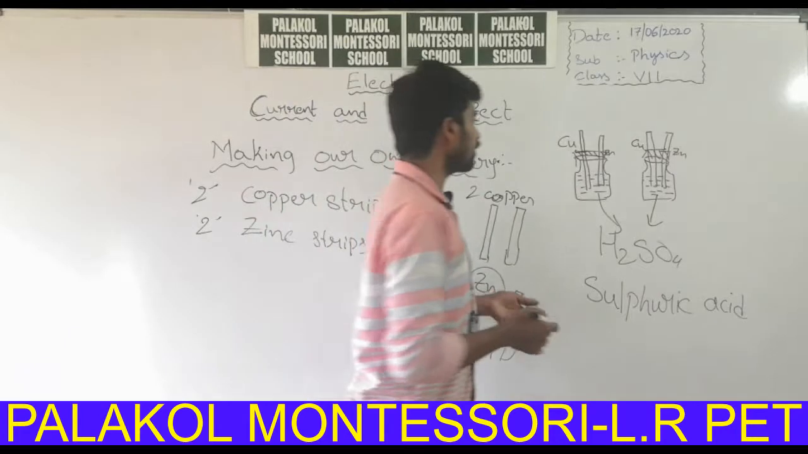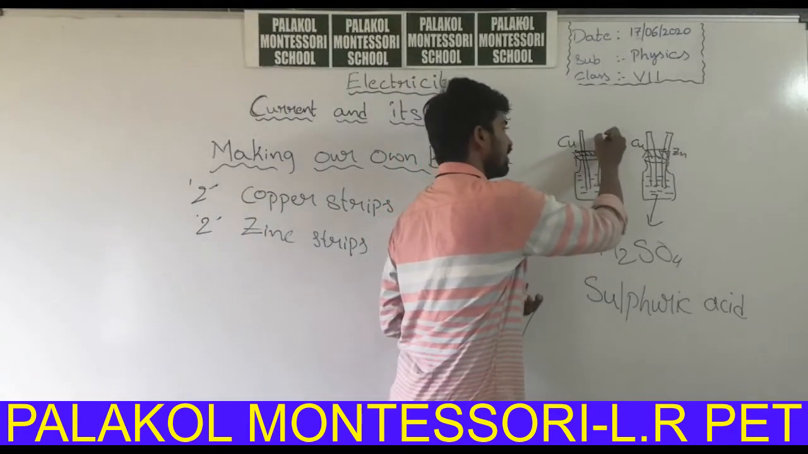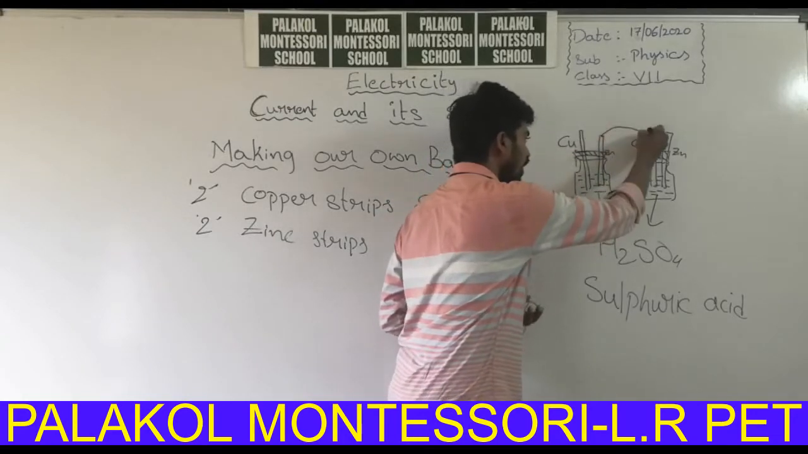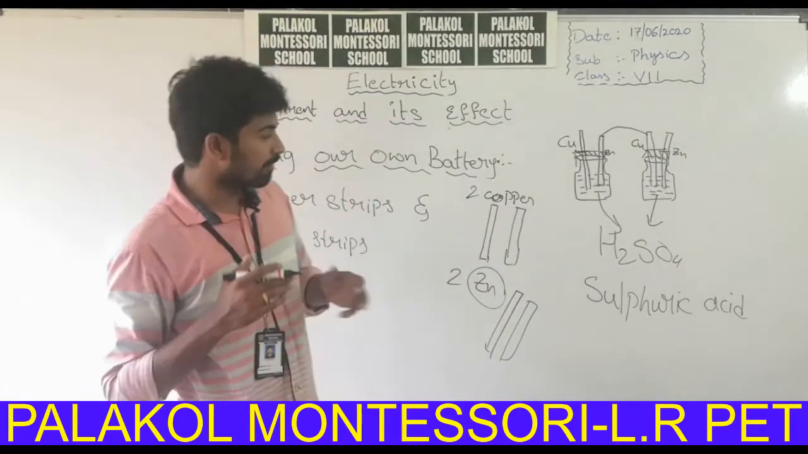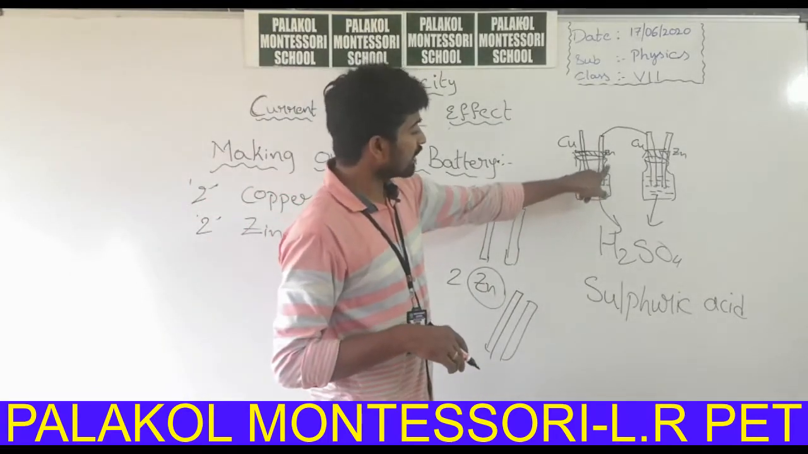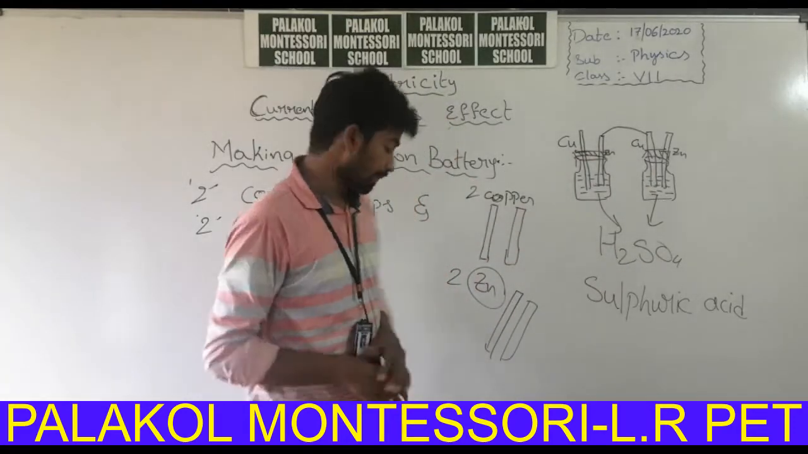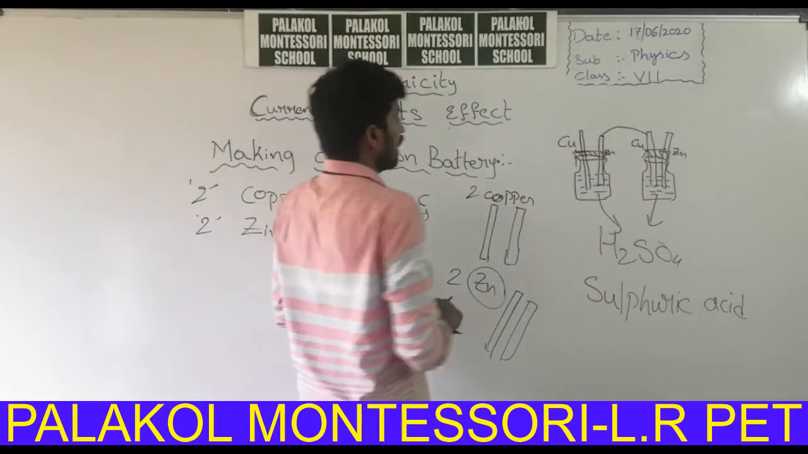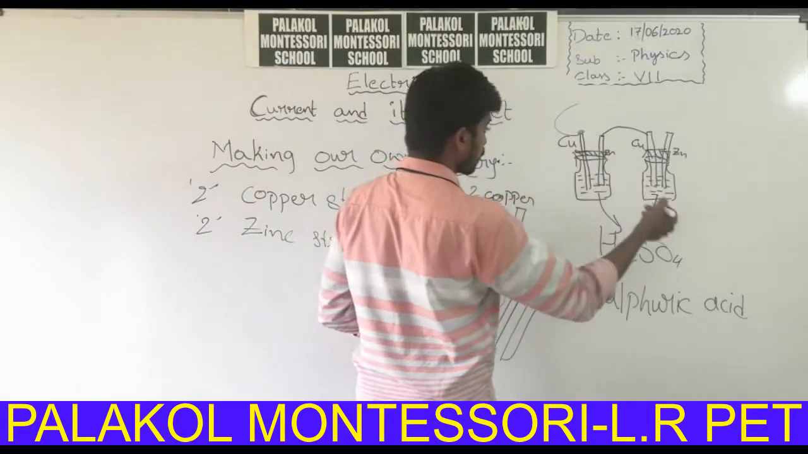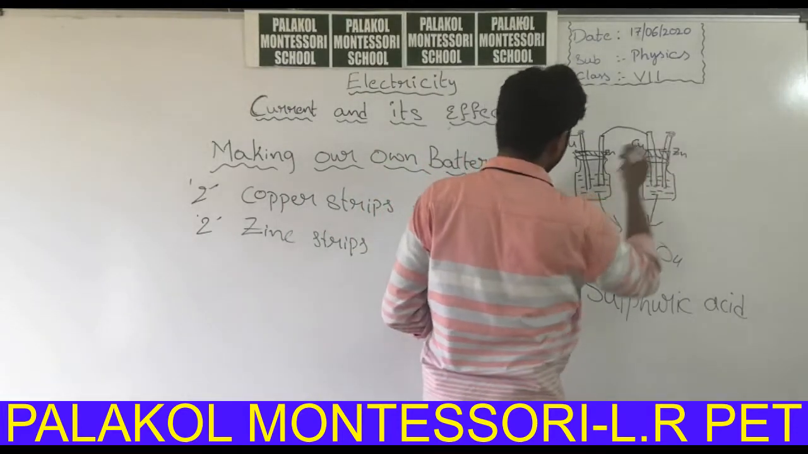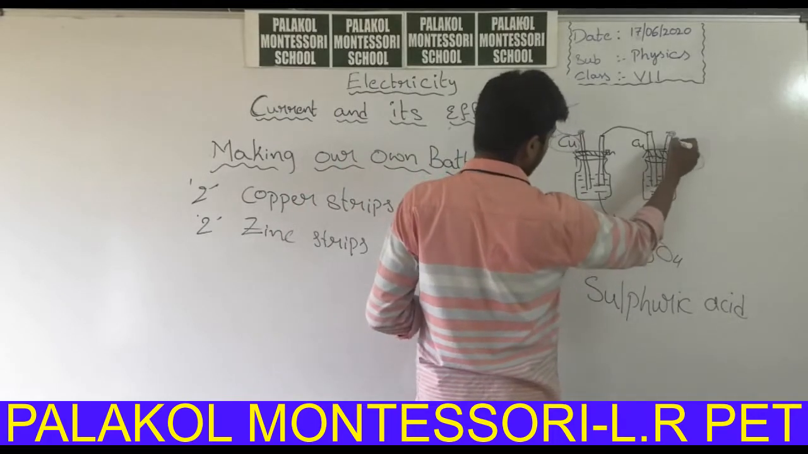After closing, just connect the zinc strip of one bottle to the copper strip of another bottle using some wires. By using some wires, you have to connect the zinc strip of one bottle to the copper strip of another bottle, and connect the wires to the remaining strips of the two bottles. Here the remaining strip is copper for this one, and for this bottle the remaining strip is zinc.